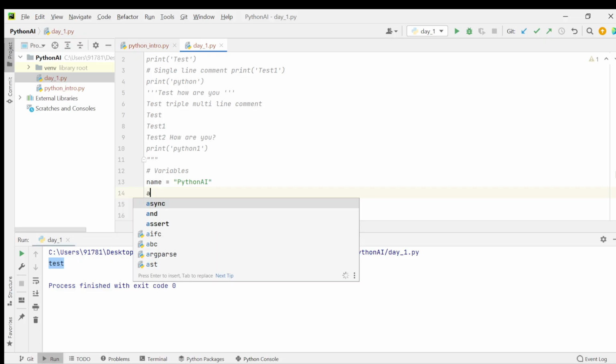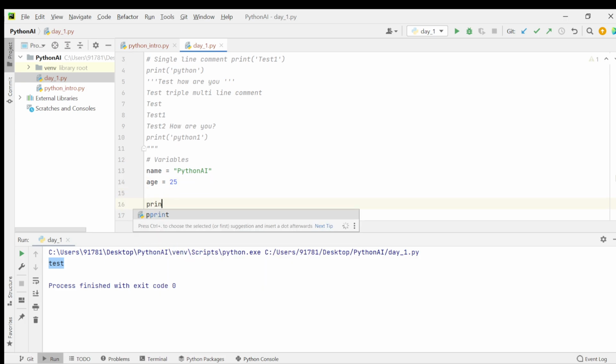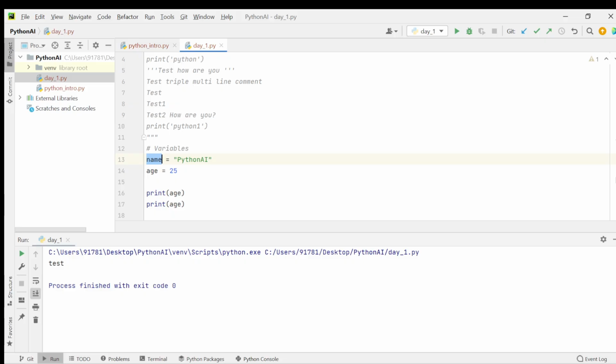Or let's say one more example. age equals 25, and age is the variable name. If we want to see what age has, we just need to print age, and it will give output as 25. If we print name, it will give output as Python AI, or whatever value we declared here.